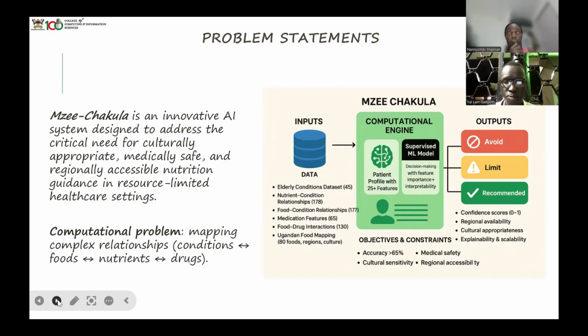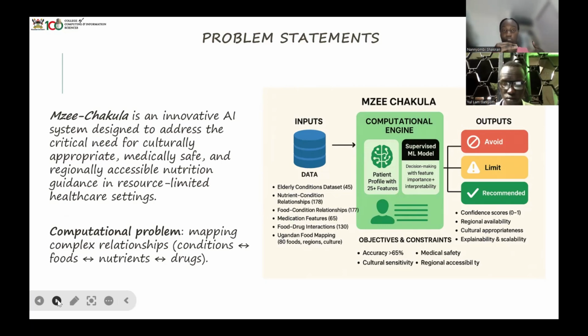How we collected our data is we collected the conditions, those are the diseases that are common in elders, then we related them to foods they can eat that fall within the diet under that disease. Then we looked for nutrients that we can map to those specific foods related to that disease. Then we also looked for drugs, and how these things connect to each other.